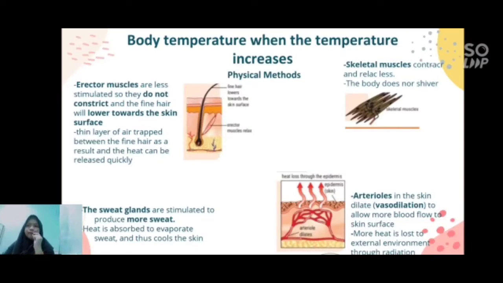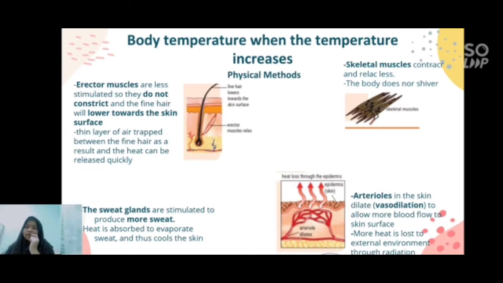Regulation of body temperature when the temperature increases, by effectors through the physical method. Effector muscles are less stimulated, so they do not contract, and the fine hair will lie towards the skin surface. A thin layer of air is trapped between the fine hair. As a result, the heat can be released quickly. Skeletal muscles contract and relax less. The body does not shiver.